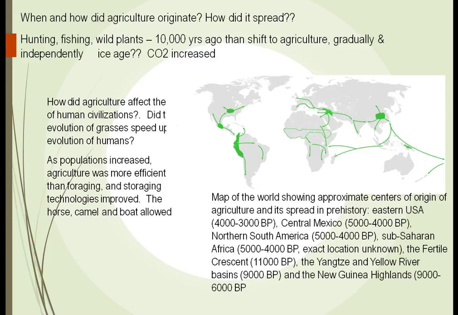So using all this information, we can get a pretty good idea how agriculture started. Where did it start? We probably think that 10,000 years ago, we had this shift to agriculture. And it probably happened in these 7 different areas that you see here.